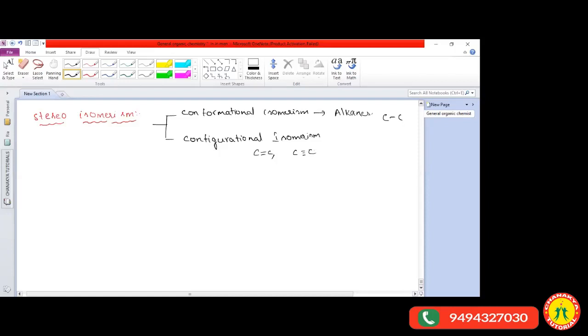But in this one, the carbon-carbon triple bond is not possible. So we take compounds which contain a carbon-carbon double bond. Carbon-nitrogen double bond we also consider, and nitrogen-nitrogen double bond also we consider as configurational isomers. So we call them restricted, meaning they are restricted about rotation.